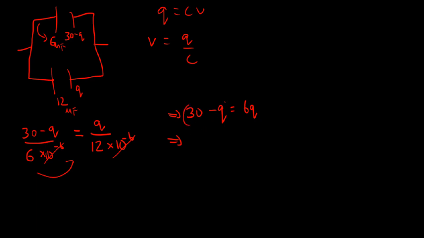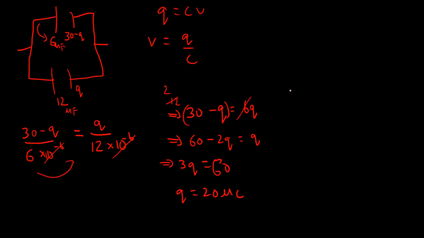There's a 12 also over here. So this becomes 6 once and 6 twice. So I get 60 minus 2Q is equal to Q. So I get 3Q is equal to 60, so Q is equal to 20 microcoulombs. On the 6 microfarad, our charge is 30 minus Q, and we got Q as 20, so that is going to be 10 microcoulombs on the 6 one. On the 12 microfarad one, we are going to have Q coulombs, which is nothing but 20 microcoulombs.